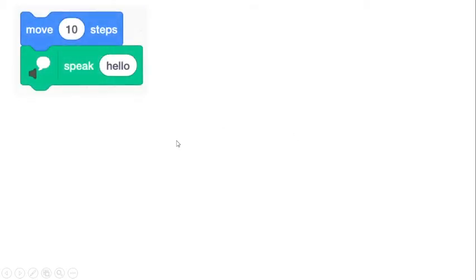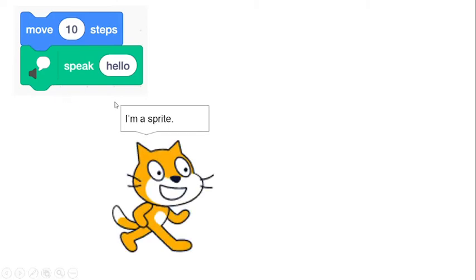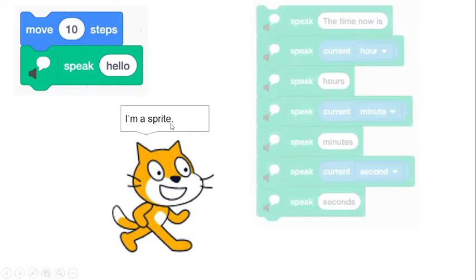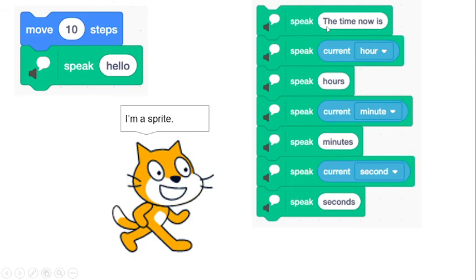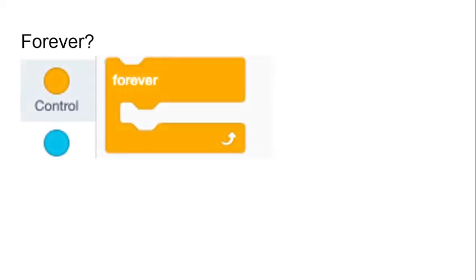In the same way, you can make this motion available, and this person can speak hello. It will speak like I am a sprite, and it can say anything. So this is the exact task we are going to perform today: how this cat is going to speak. The time now is current hour, current minute and second, and so on. This is the biggest example for us.